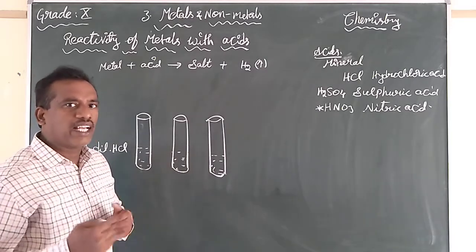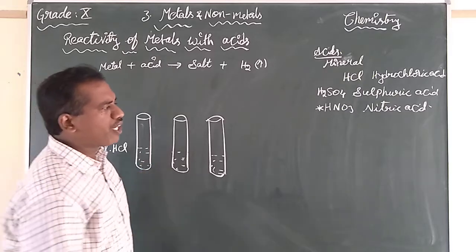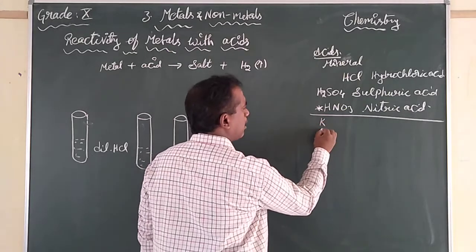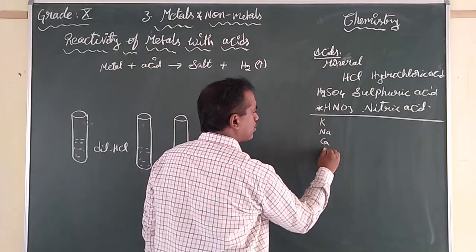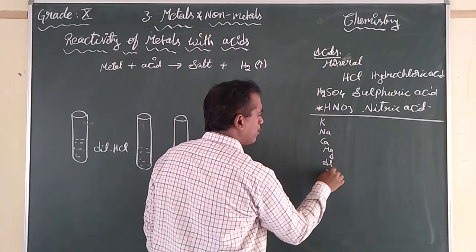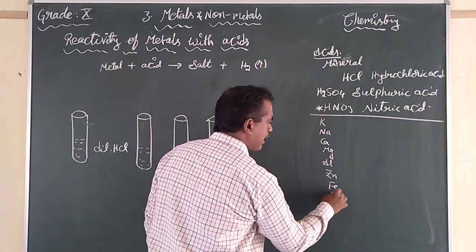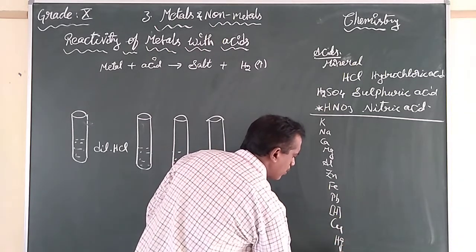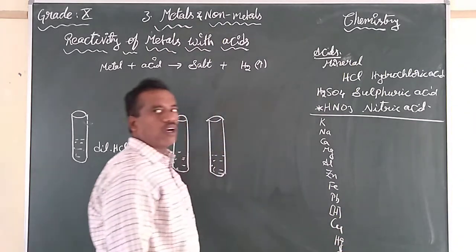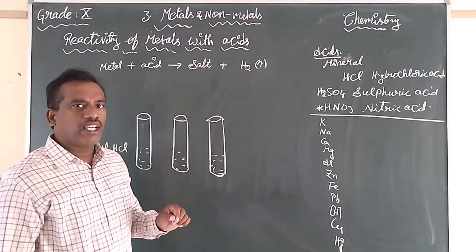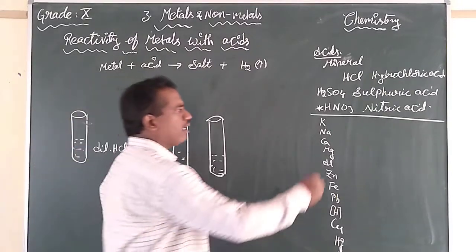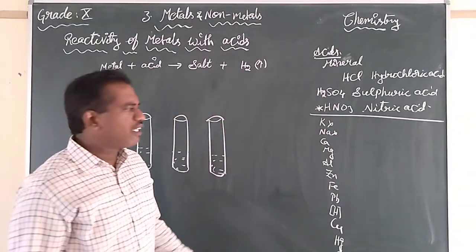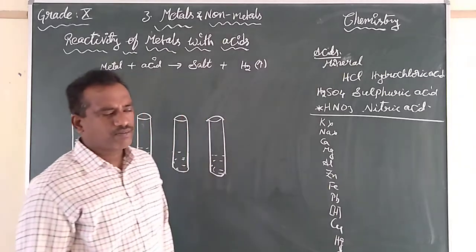Remember children, we had arranged the metals in the reactivity series: potassium, sodium, calcium, magnesium, aluminium, zinc, iron, lead, hydrogen, copper, mercury, silver and gold. In this activity, we are not using potassium and sodium. Even calcium we don't use here.